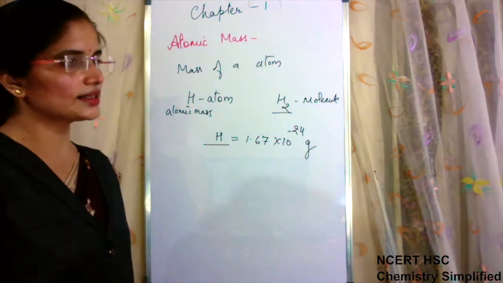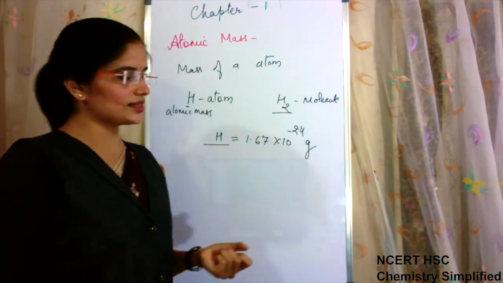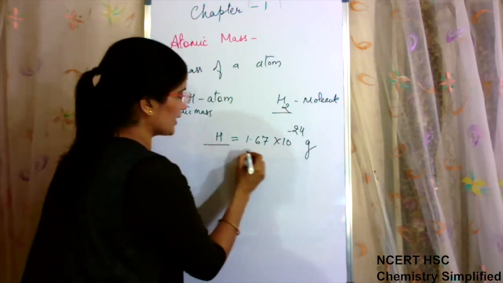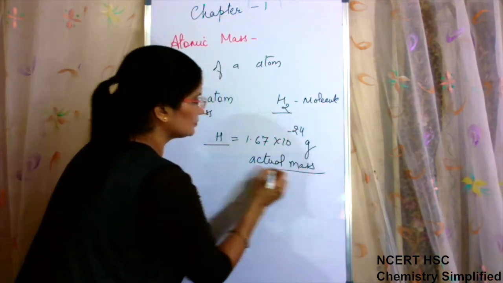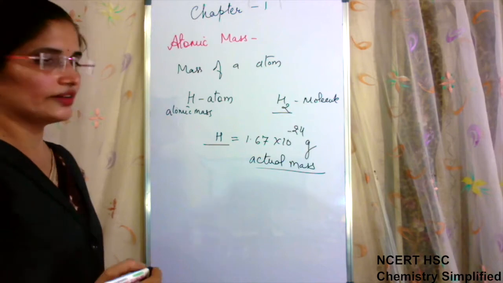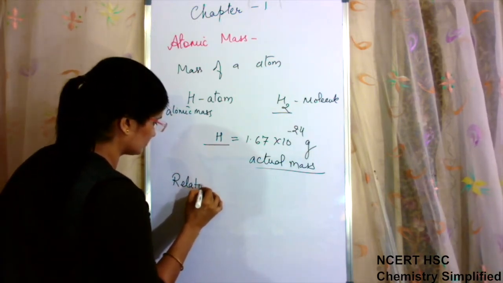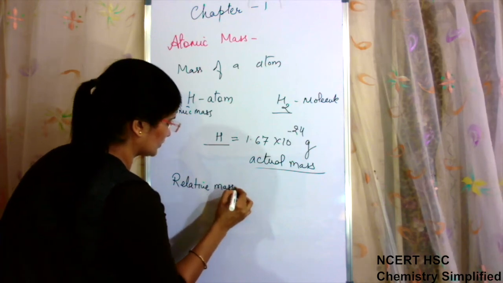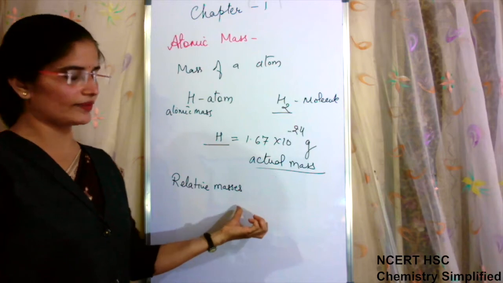So the masses of atoms which we actually study are not the actual mass. This is the actual mass. But we have converted them into relative masses.